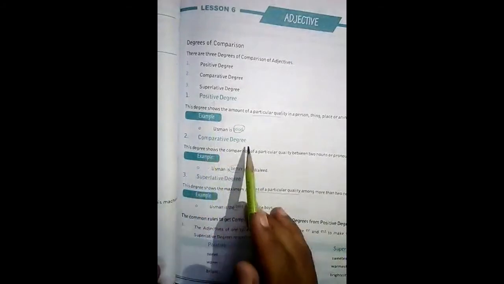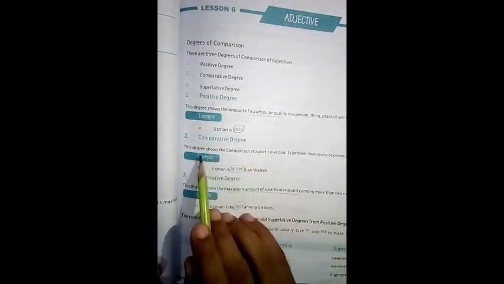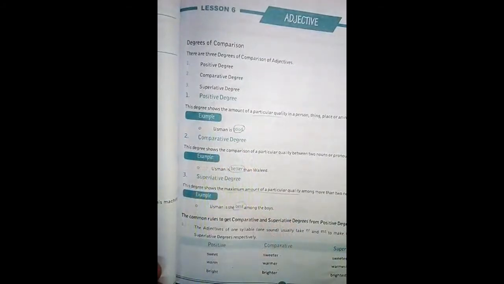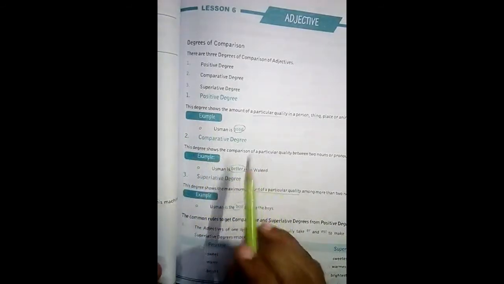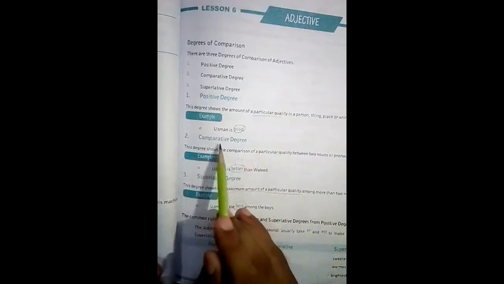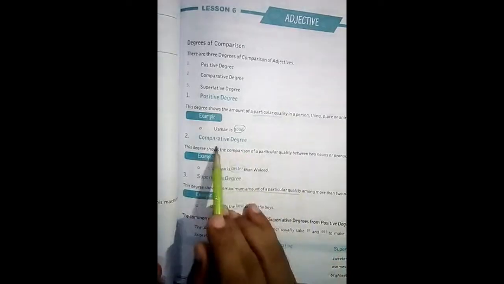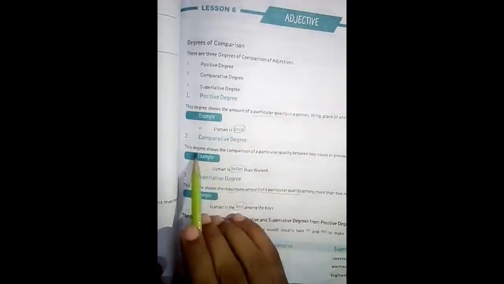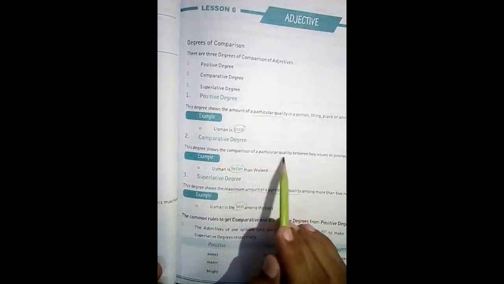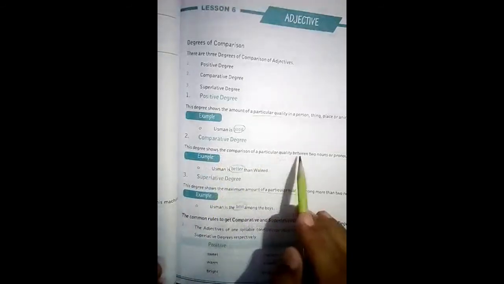And when we talk about two people, and the first one is better than the second one, there we use comparative degree. Simply, when we talk about comparison, there we use comparative degree. This degree shows the comparison of a particular quality between two nouns or pronouns.